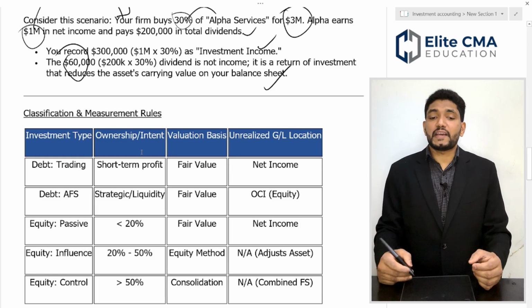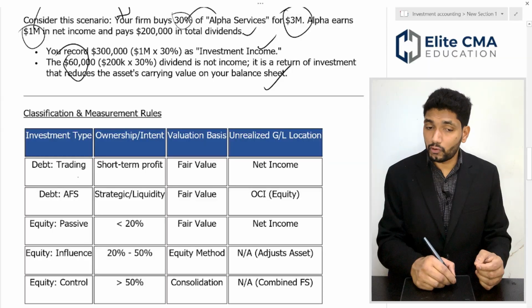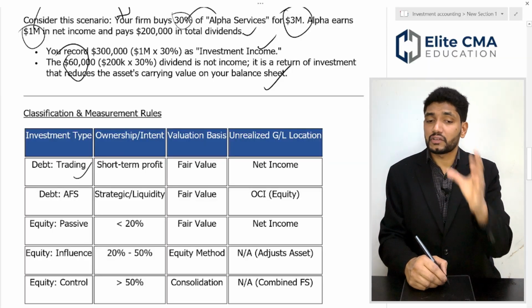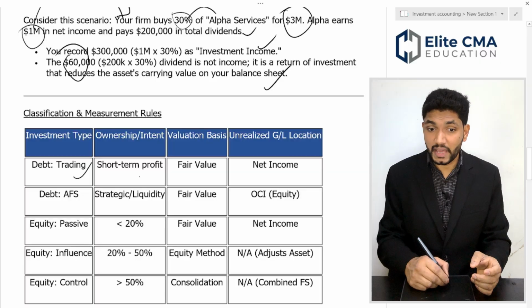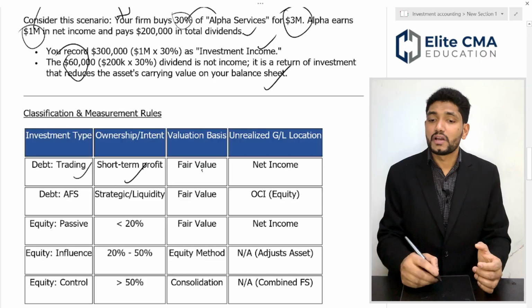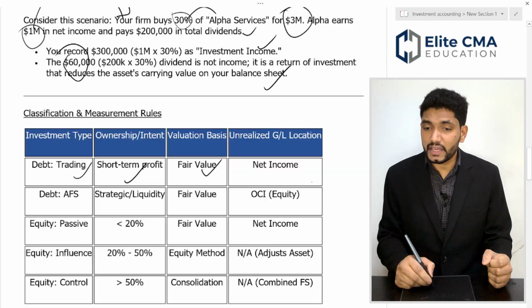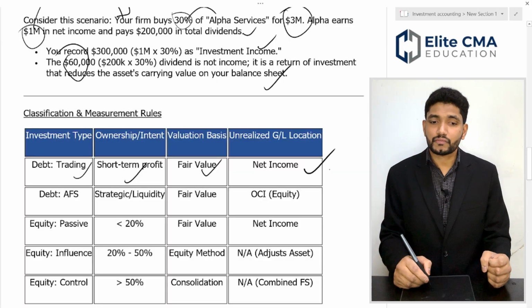So, just a classification and measurement rule as a summary. If you have investment in debt for trading, your intent of ownership is to make short term profit. What is the valuation method? It is fair value. And is there any unrealized gain and loss? You have to reflect it in the income statement, net income.